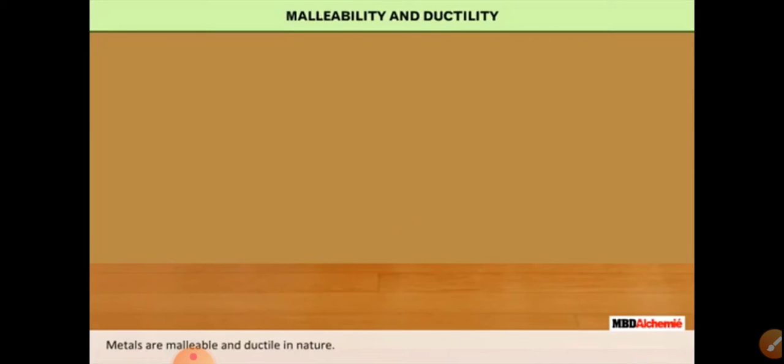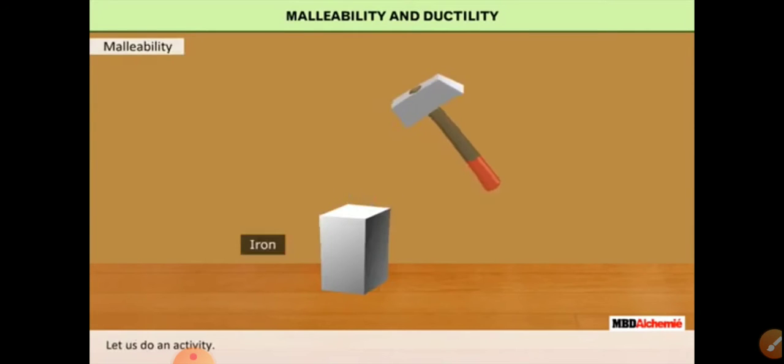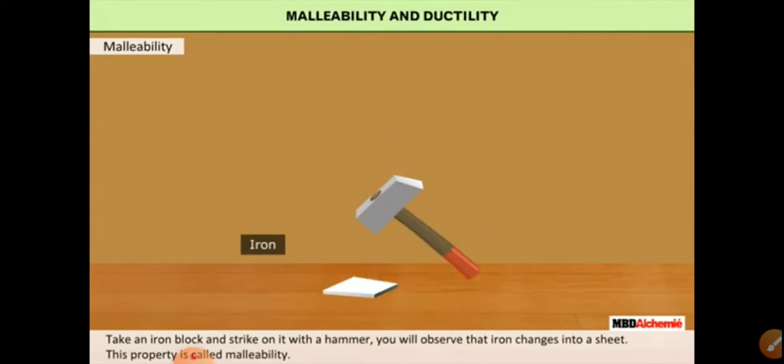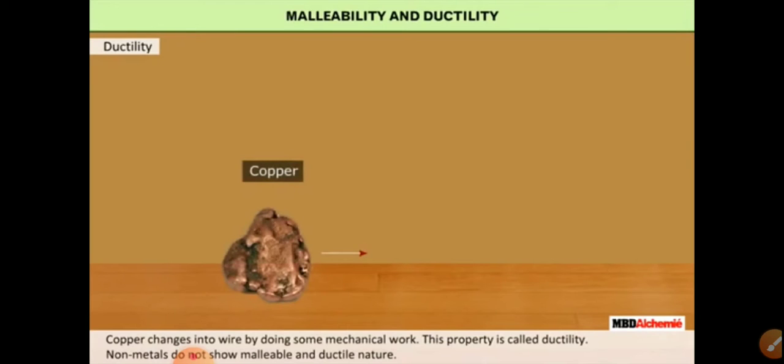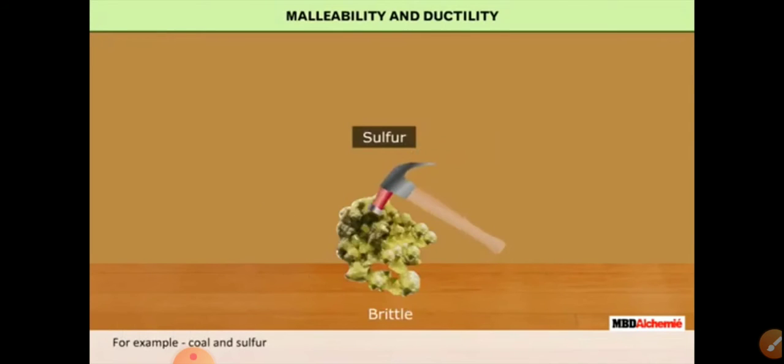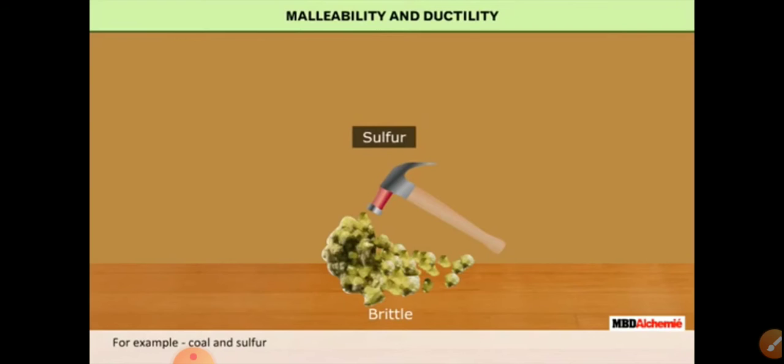So the next property is malleability and ductility. What is meant by malleability? When you hammer iron, what will happen? It can be converted into sheets. So malleability means that by hammering, a thin sheet can be formed. You can see copper sheets, and copper wires. Ductility means they can be drawn into wires. Sulfur does not show this property. So metals are malleable and ductile.